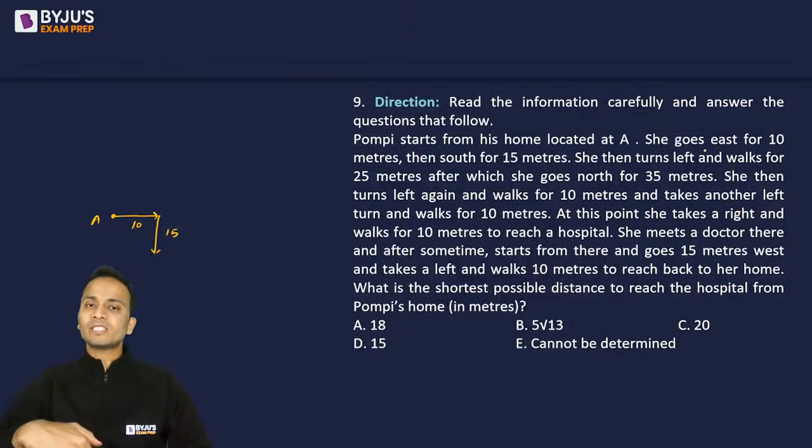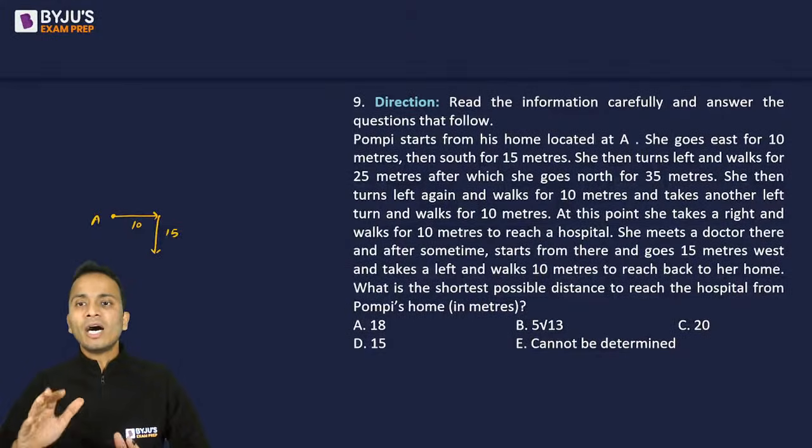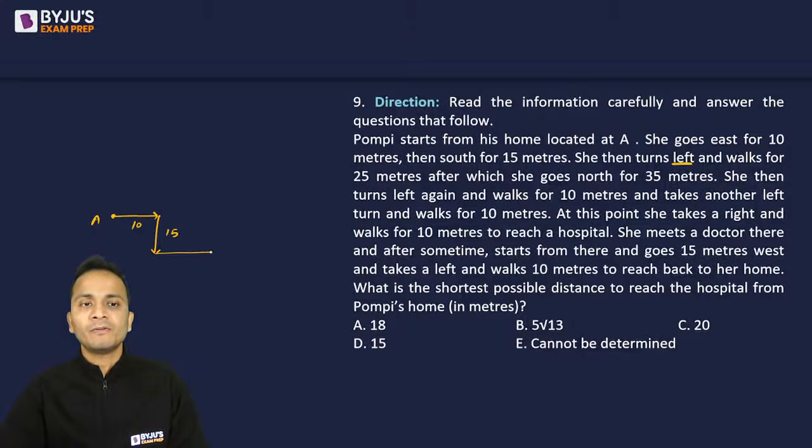Now she is going towards south. Screen पे आपकी नीचे की तरफ जा रही है वो. Okay, so her left will be towards our right now. So she turns left and walks for 25 meters. From here, she will turn this side and walks for 25 meters. Correct? Okay. After which she goes north for 35 meters. North means upwards. So north 35 meters like this.